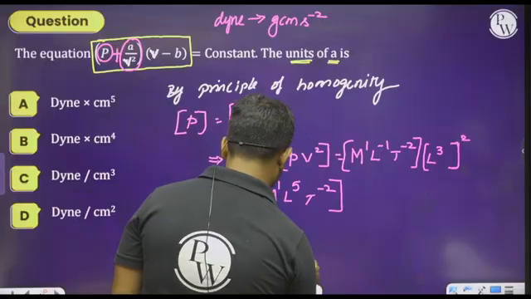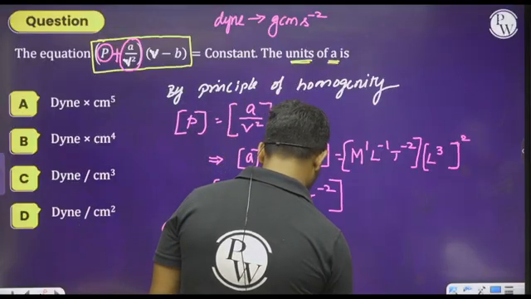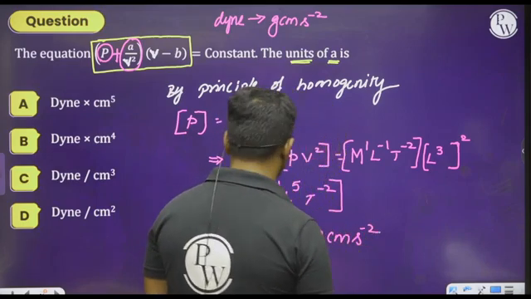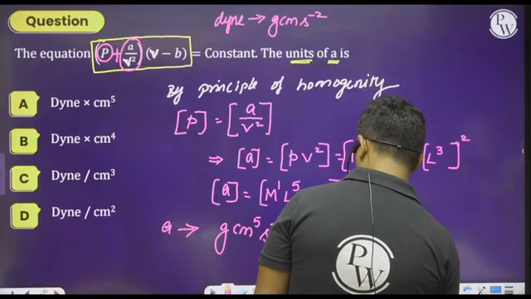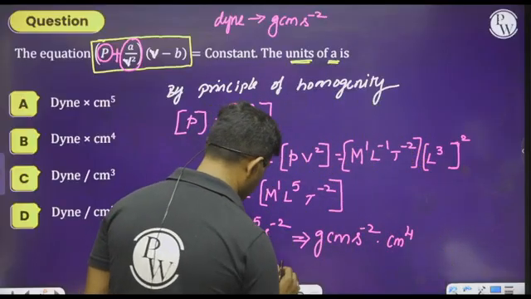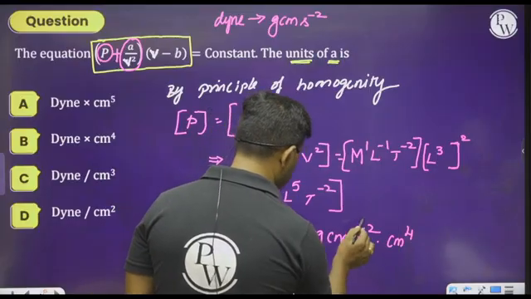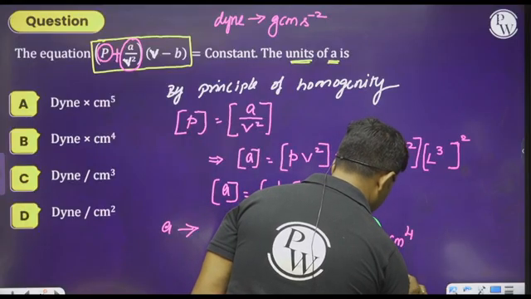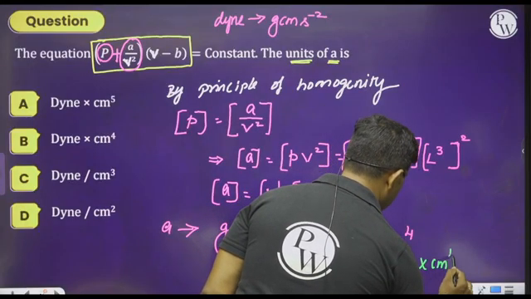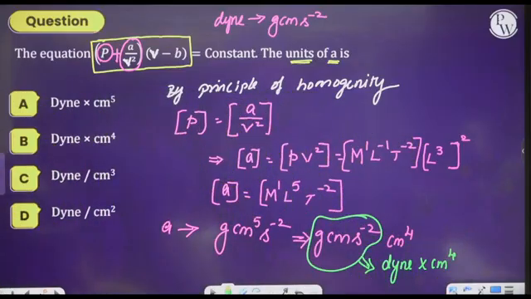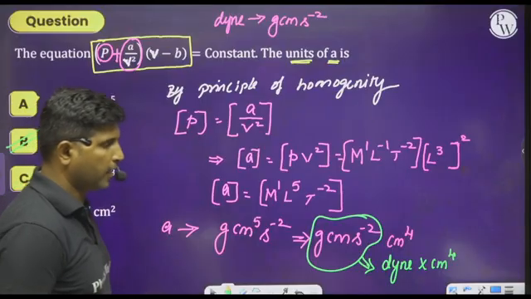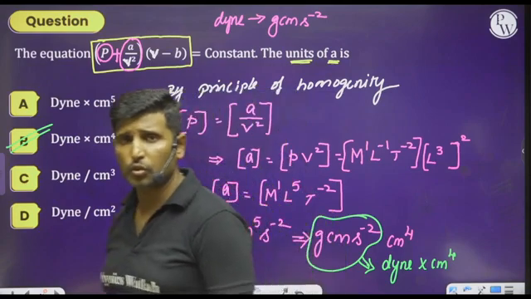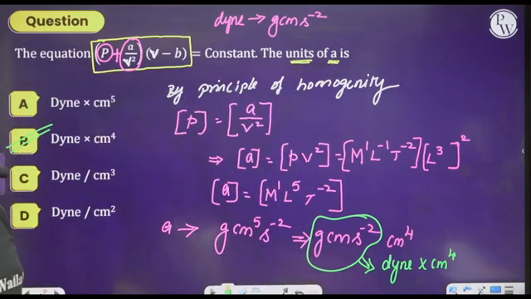So I can rewrite this as gram centimeter per second square into centimeter to the power of 4, which is dyne into centimeter to the power of 4. Hence we can select option B as the right answer. I hope you got this solution. Is it clear? If anyone has a doubt, please put a comment.